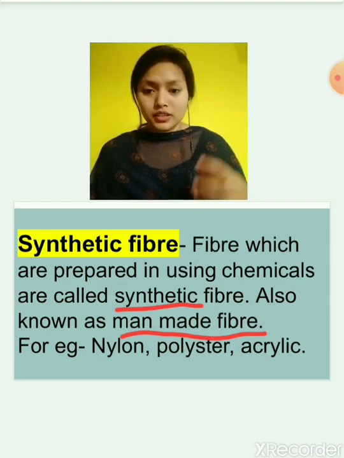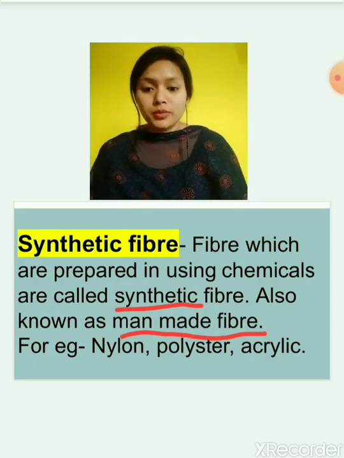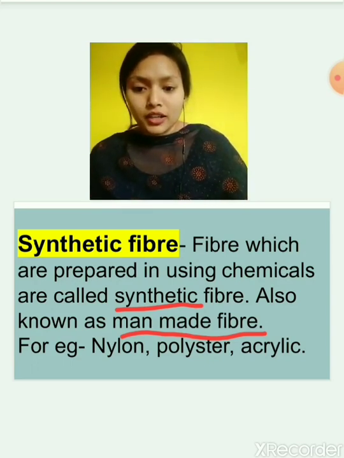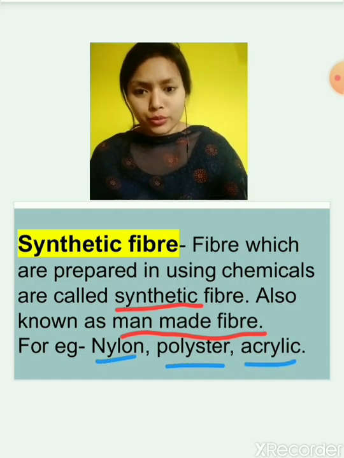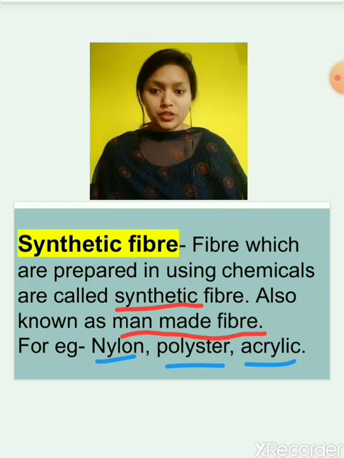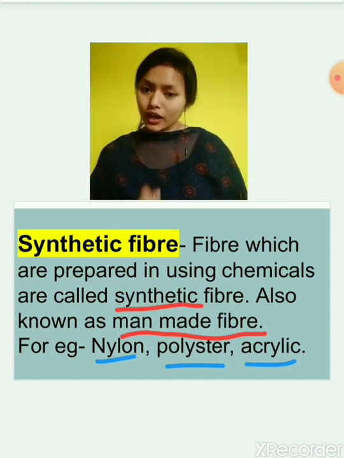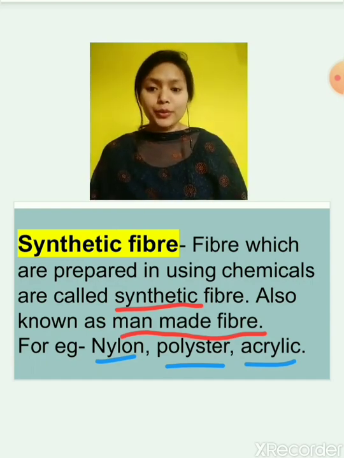Some examples of synthetic fiber are nylon, polyester, acrylic, and many more. We don't get synthetic fiber from natural sources, we prepare it in factories. So this type of fiber is called synthetic fiber.